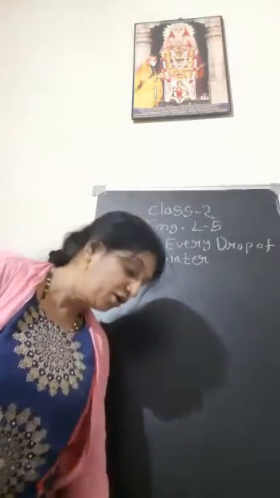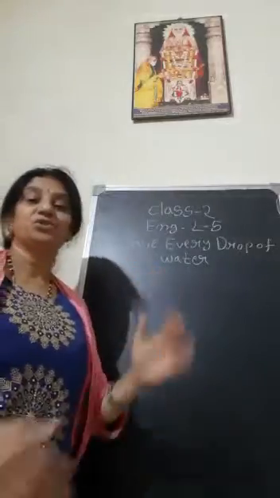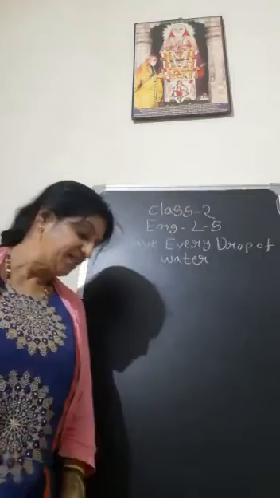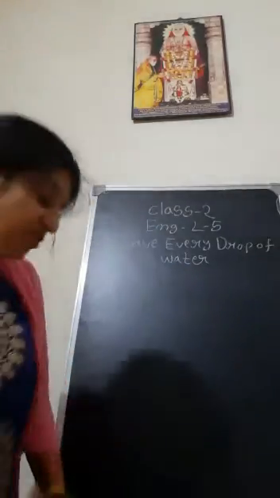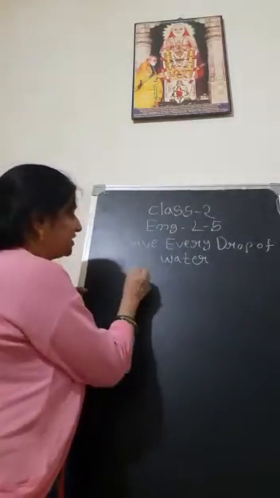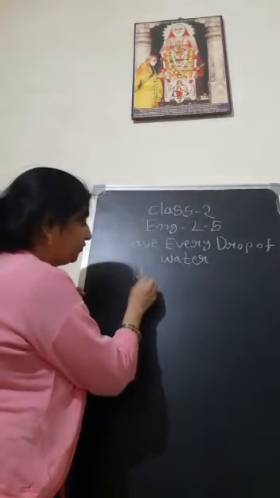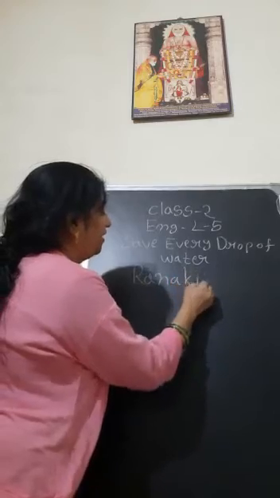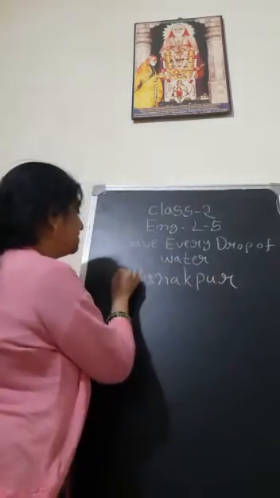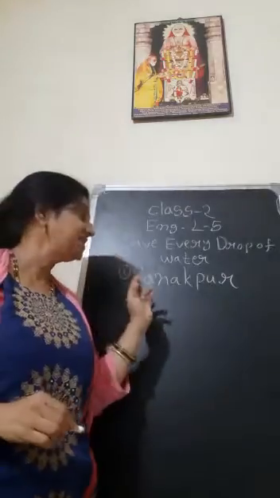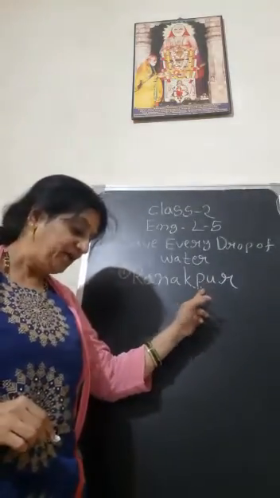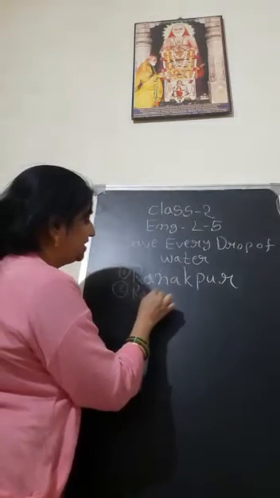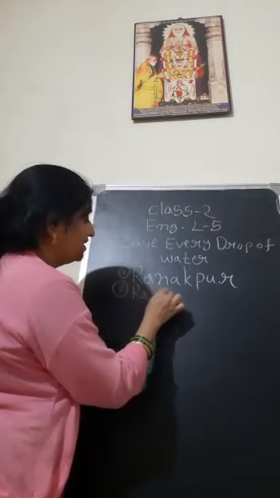So according to this, there is one story in your English book. What is that story? There is a village called Ranakpur. What is the village name? Ranakpur. The name of the village is Ranakpur. Where is it? It is in Rajasthan.